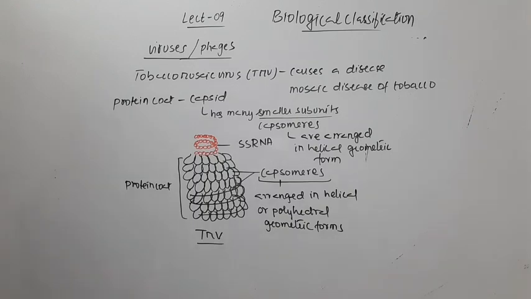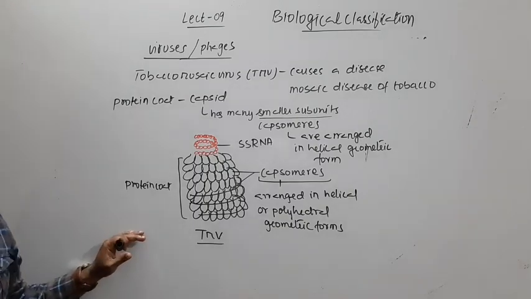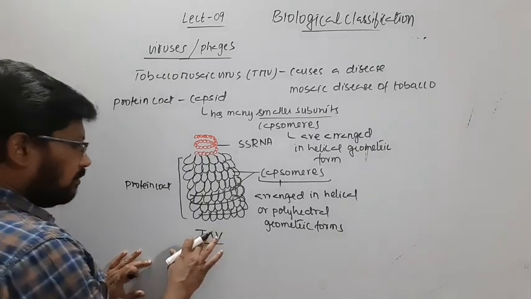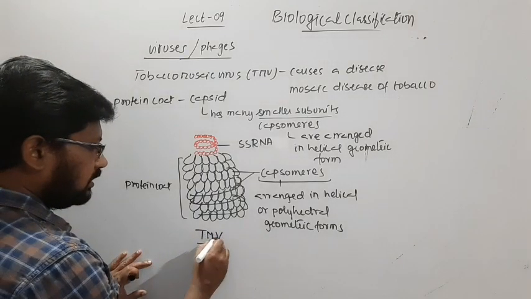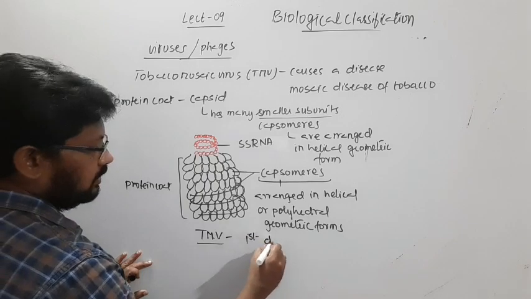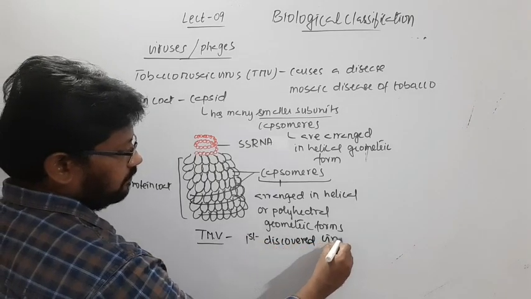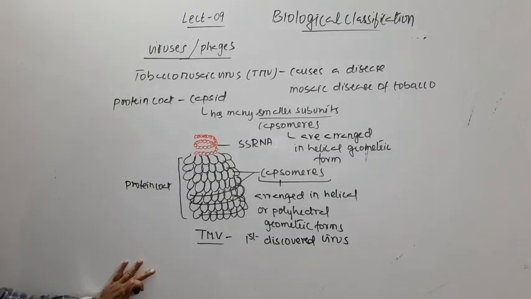Okay, so this is about the tobacco mosaic virus. And one more point, this tobacco mosaic virus is the first discovered virus.